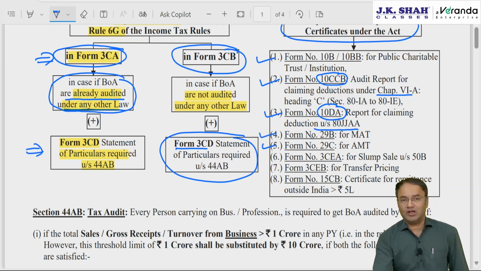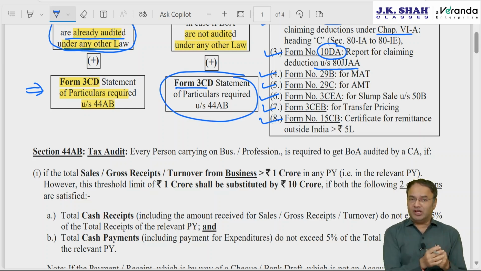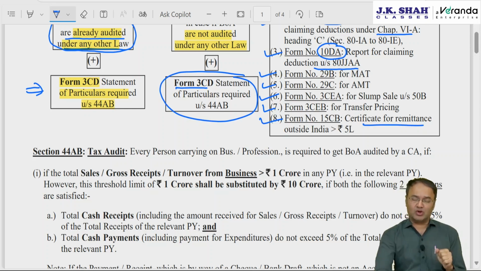Form 29B and 29C for minimum alternate tax and AMT, alternate minimum tax. Form 3CEA for slump sale under section 50B, capital gain chapter. Form 3CEB, transfer pricing audit report, and form 15CB for remittances outside India exceeding 5 lakh rupees. The CA will certify whether it is for genuine reasons or not, provided the amount exceeds 5 lakh rupees.